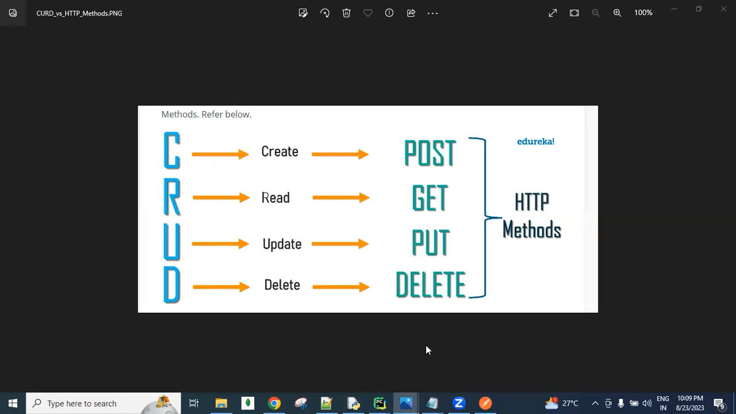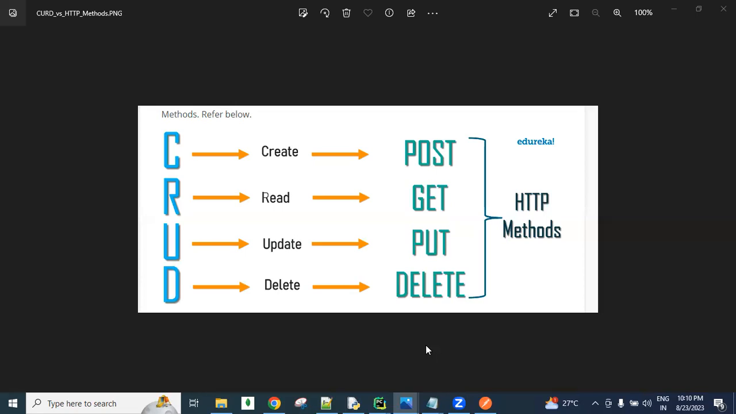Yes, HTTP methods are fixed methods: GET, POST, PUT, DELETE. Update means the PUT method only. For delete purpose, DELETE method. For create purpose, POST method. For getting or accessing purpose, GET method. Those are the fixed methods, guys.